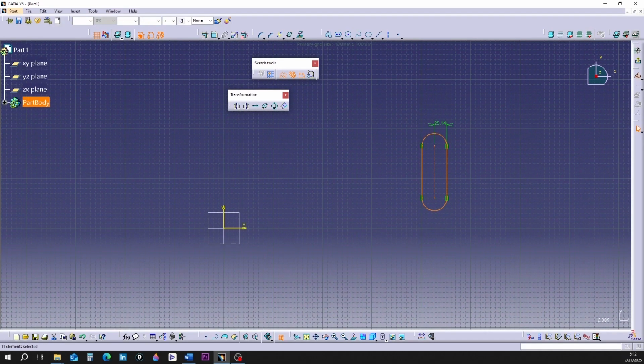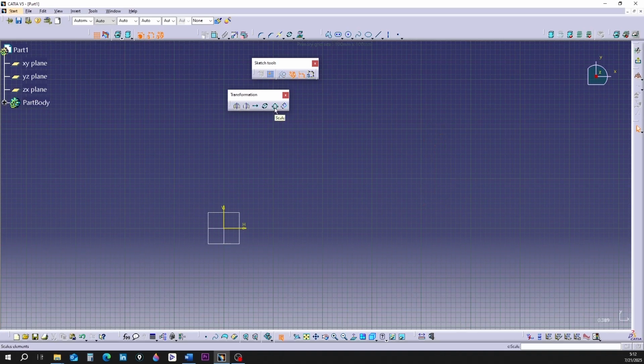You can see that the original shape has rotated and moved without being copied. The center of rotation is the first selected point. The angle value is the angle relative to the first line.